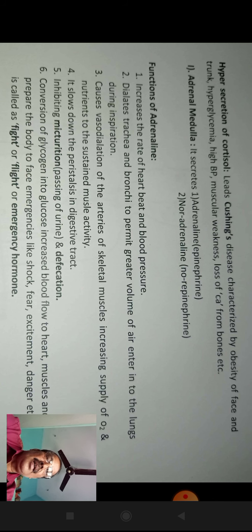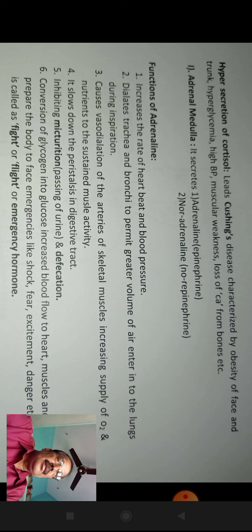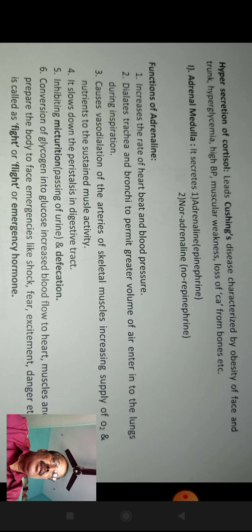The second one, adrenal medulla. The adrenal medulla secretes adrenaline and noradrenaline hormones. Adrenaline is otherwise called epinephrine. Similarly, noradrenaline is otherwise called norepinephrine.